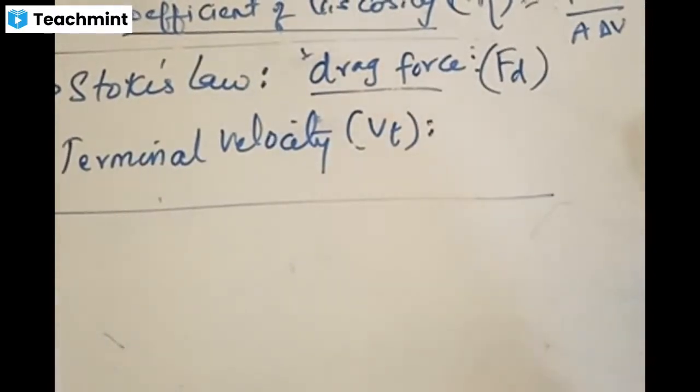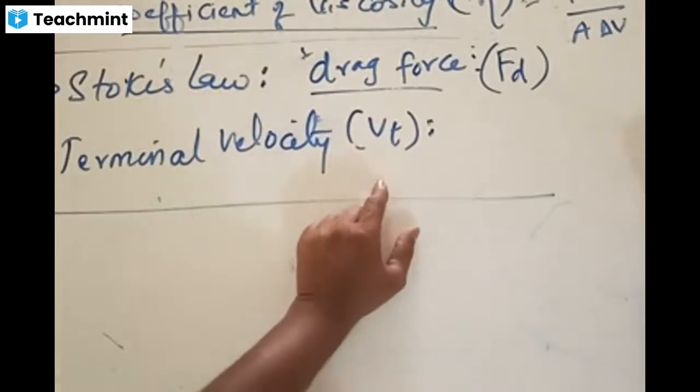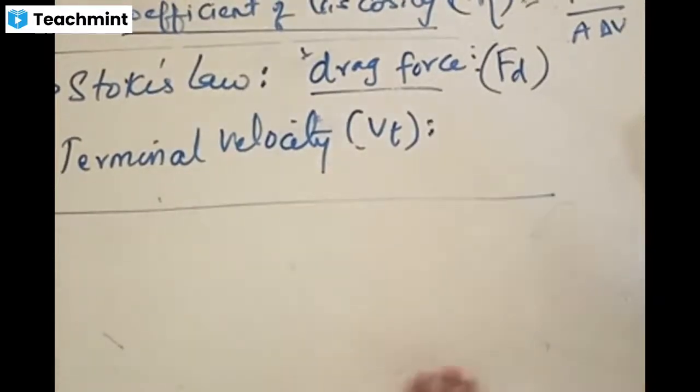Terminal velocity is the constant velocity possessed by an object when it is moving in a fluid, such as when raindrops are falling in air. Simple thing, just get the concept, that's it. There is nothing much to worry about with the formulas and all. Terminal velocity is the constant velocity obtained by an object when moving in air, such as a raindrop falling.